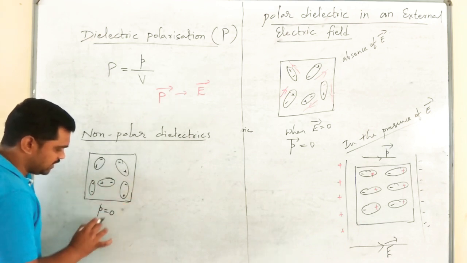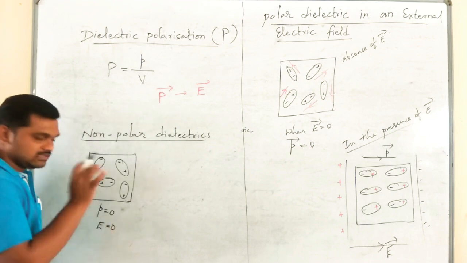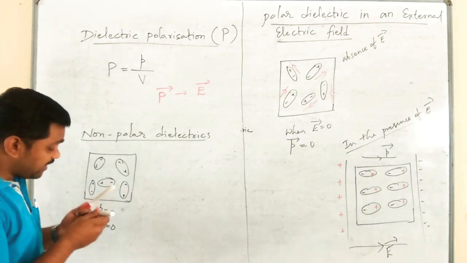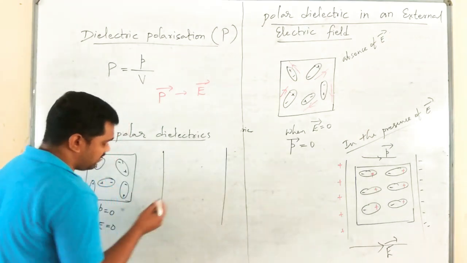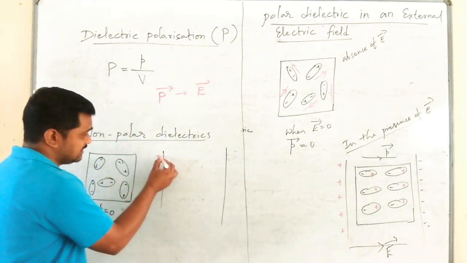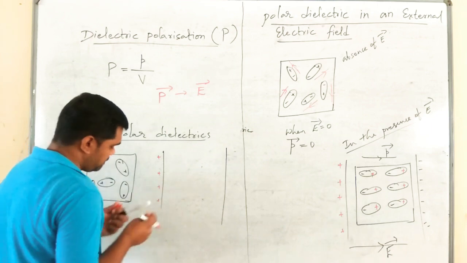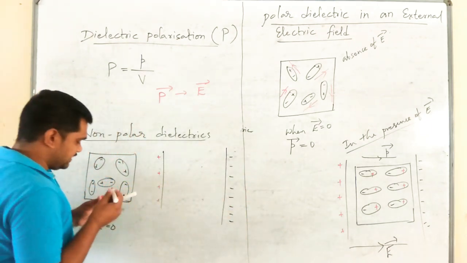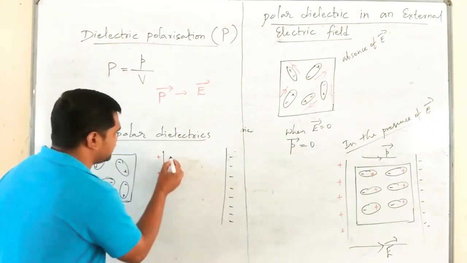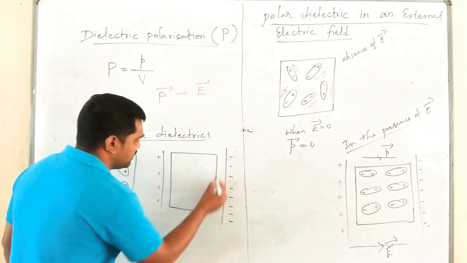Here P is equal to 0 when E is equal to 0. But whenever this non-polar dielectric is subjected to strong electric field like this, due to force of attraction, as I said earlier, what happens?